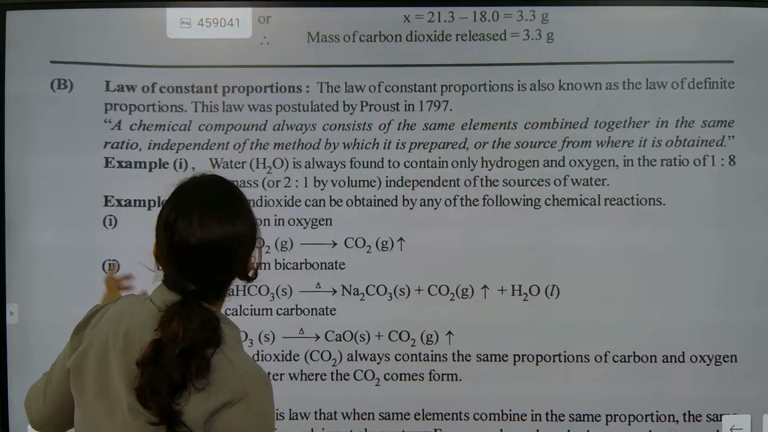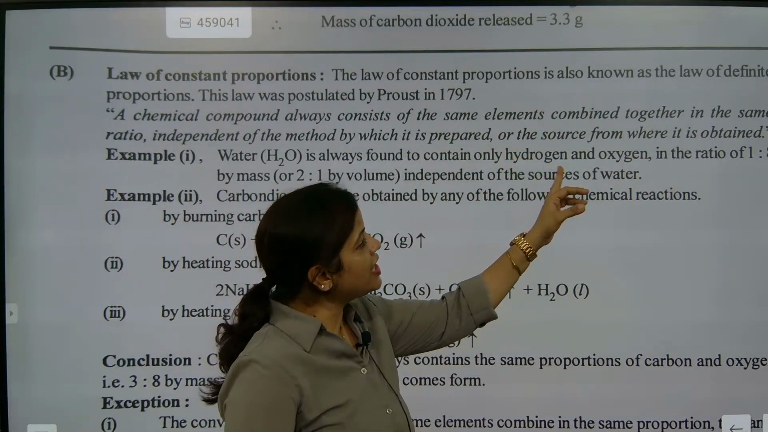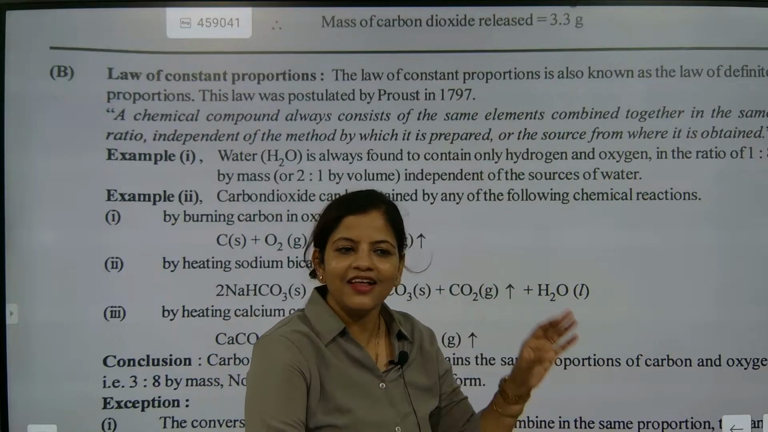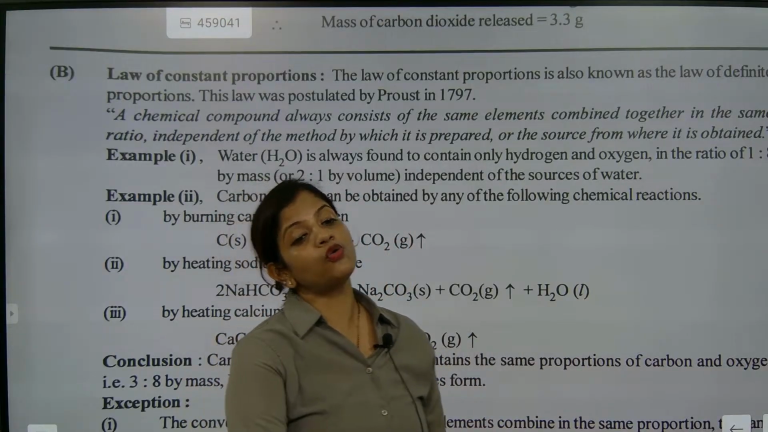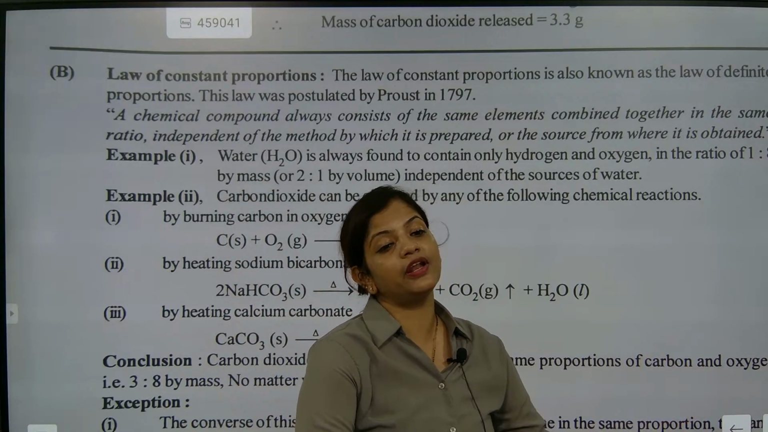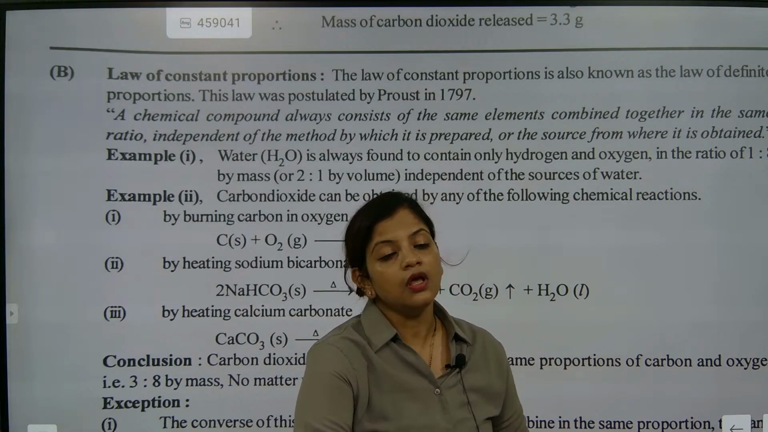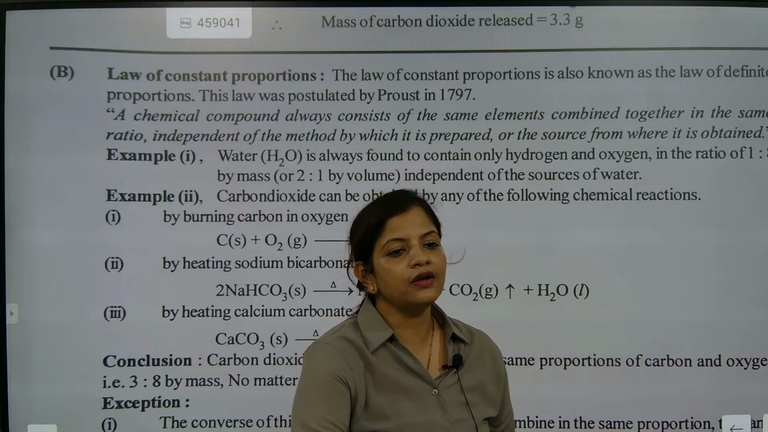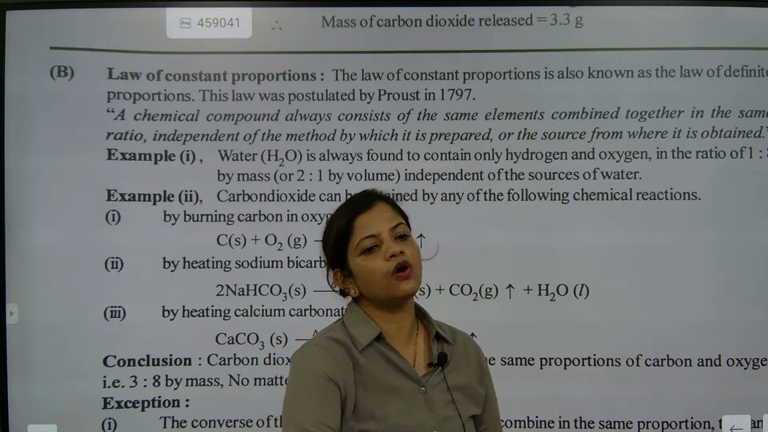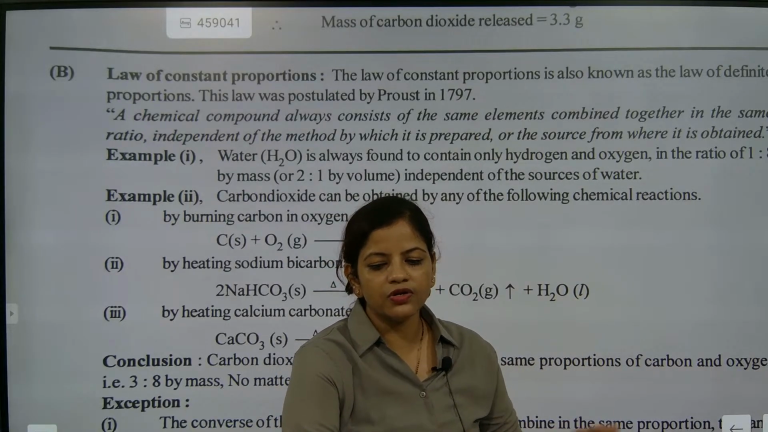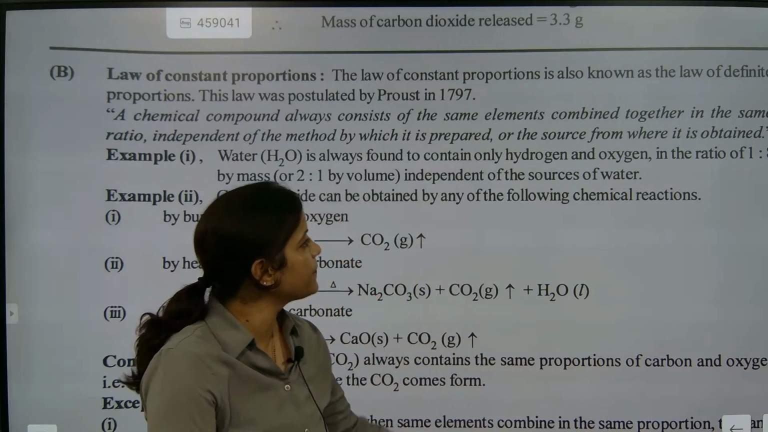Now look here. First example: a water molecule is always found to contain only hydrogen and oxygen. Today I'm saying water contains hydrogen and oxygen; tomorrow I will say water contains carbon and hydrogen. Is it possible? No. Water is always made with hydrogen and oxygen. Carbon dioxide will always be made with carbon and oxygen. We cannot change it. That's the most important thing we must remember here. Okay, now next one.